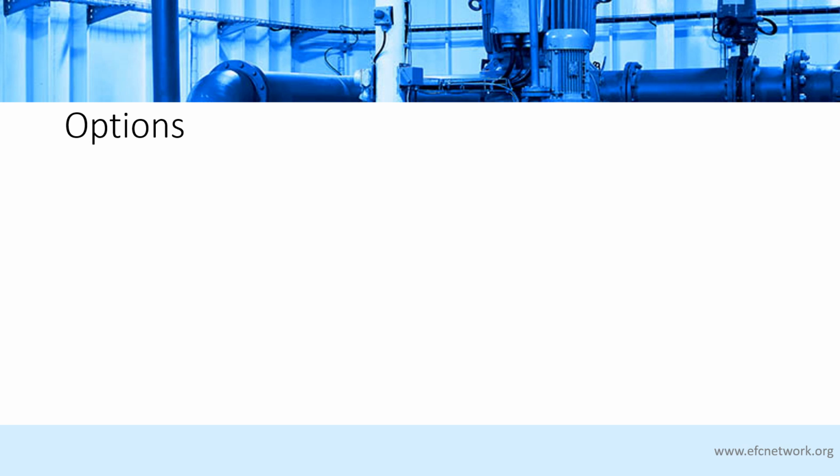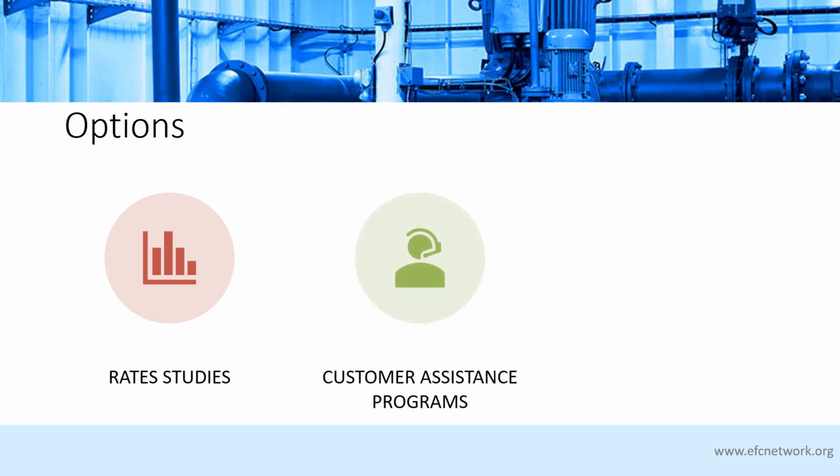Utilities may have options that can improve revenue stability without burdening the households with the lowest incomes. Evaluating current rates and rate structures can ensure that rates are appropriate for the community and sufficient for operations. Customer assistance programs can help those who have minimal financial capacity to continue to pay their utility bills. And evaluating your existing budget to ensure that funds are used efficiently and effectively can help with ensuring optimal operations revenue while contributing to reserve accounts.